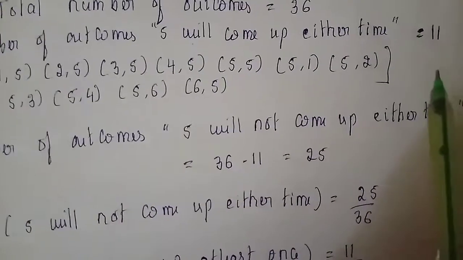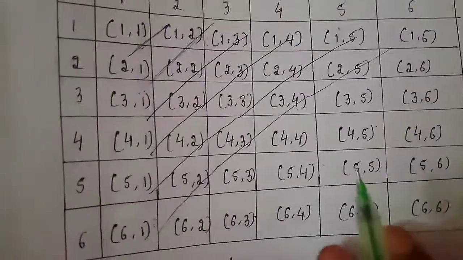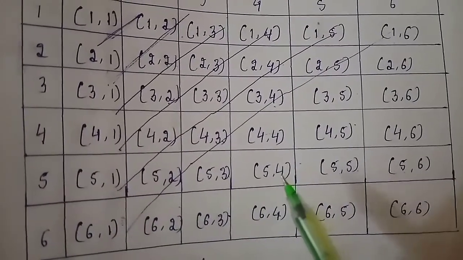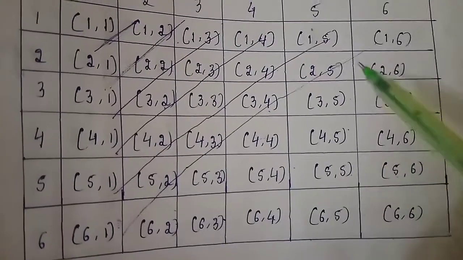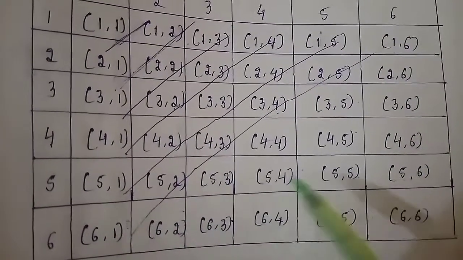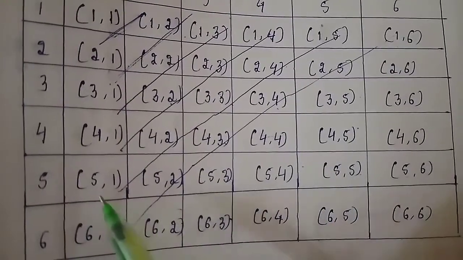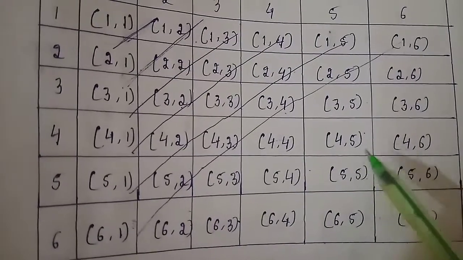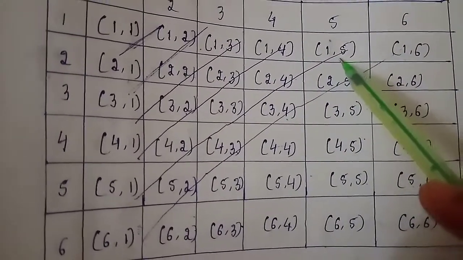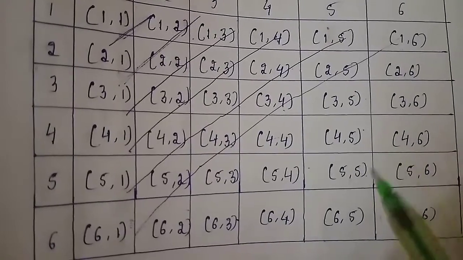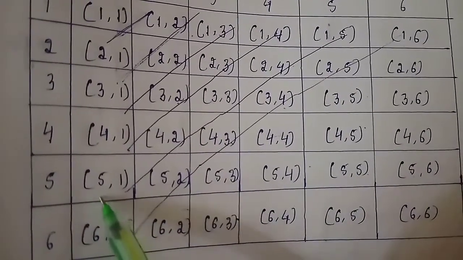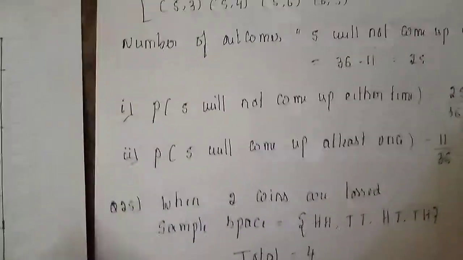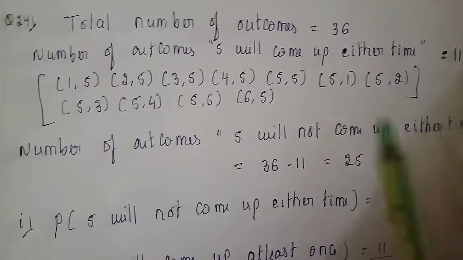So there are 11. Let us look at the sample space. You can see here 5 1, 5 2, 5 3, 5 4, 5 5, 5 6, and this row and this column. If you count, 1, 2, 3, 4, 5, 6, 7, then 8, 9, 10, 11. So 5 will come up either time. It can come in the first throw or in the second throw. So these are the possible outcomes. That is, there are 11 possible outcomes.